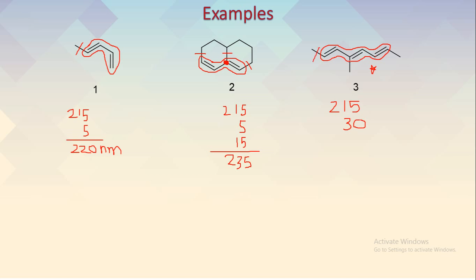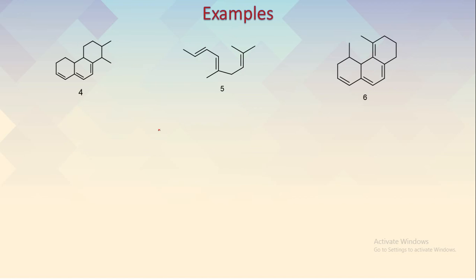Then find out the alkyl substituents. Here there is one alkyl substituent on this side, then another here, and a third on this side. So 5 multiplied by 3 is 15. So the total value will be 260 nanometer. For these compounds, we have predicted the lambda max at which they will show the maximum absorbance. Then let's have a look at other examples so that we get a better understanding.